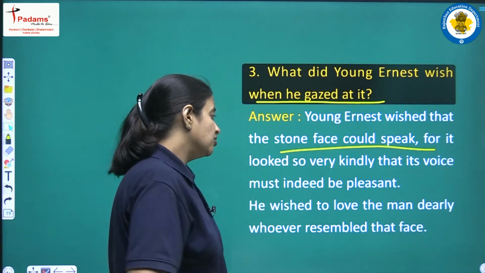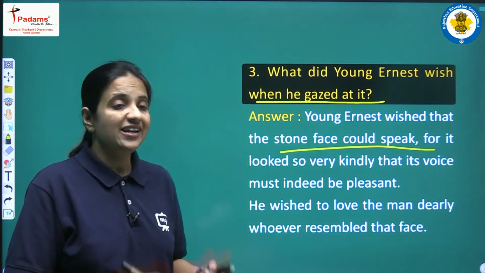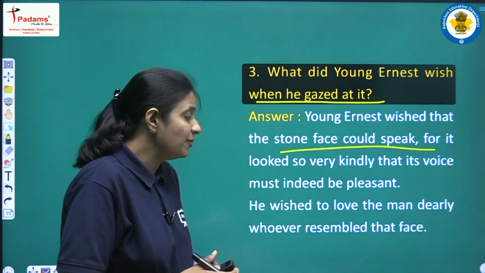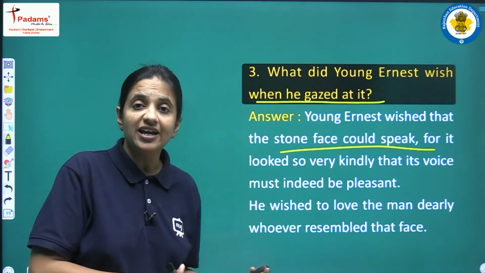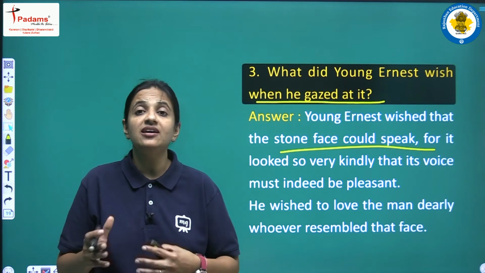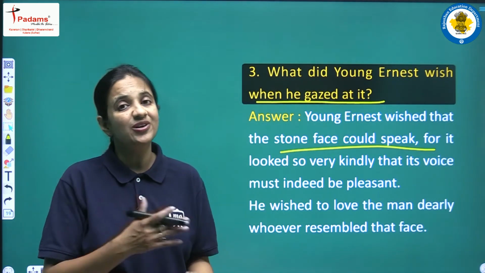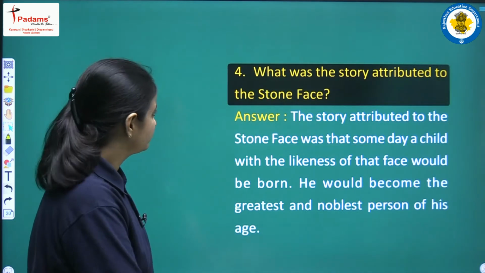He wished to love dearly the man who resembled that face. He actually wanted to meet the man of prophecy who had the exact face of the Great Stone Face.